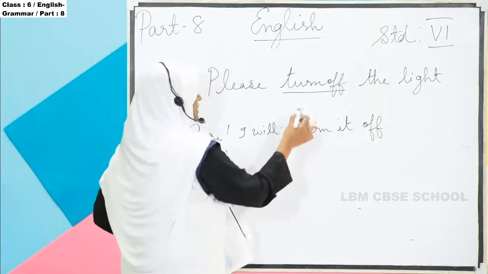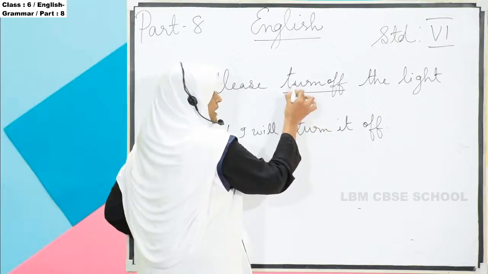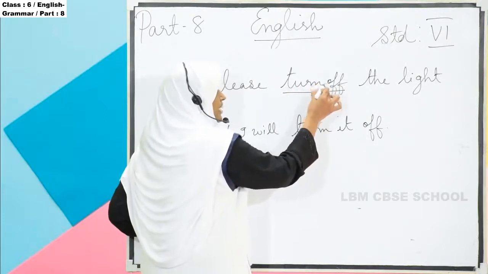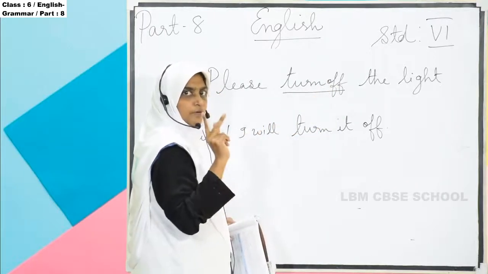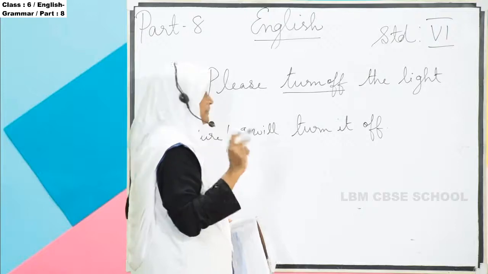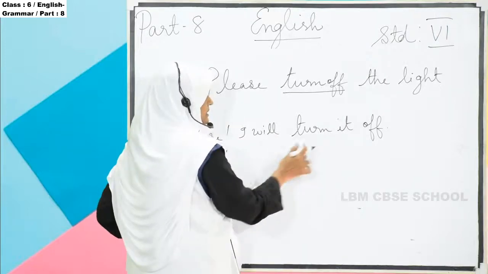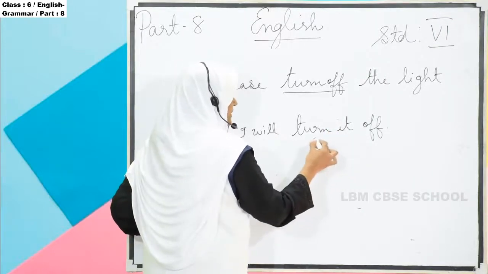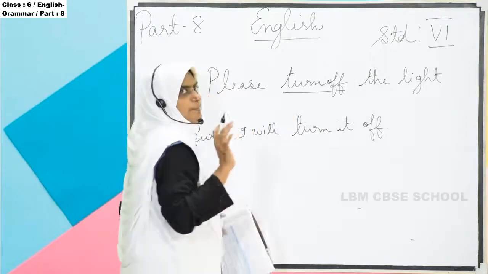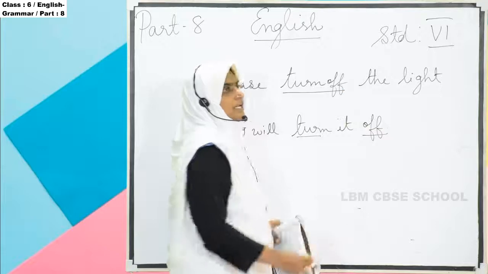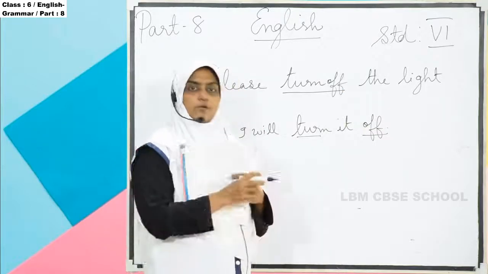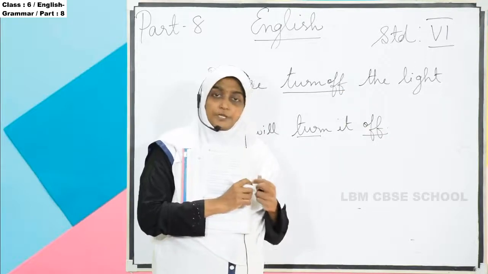But in the first sentence, there is no word in between. Turn off, the two part verb comes continuously. But in the second sentence, the word "it" comes in between, but it has the same meaning only. That you have to keep in your mind.